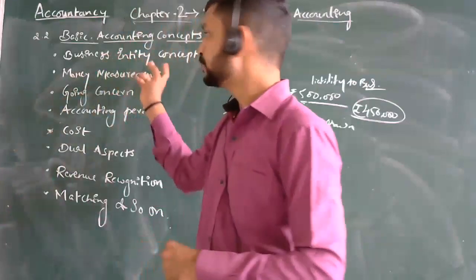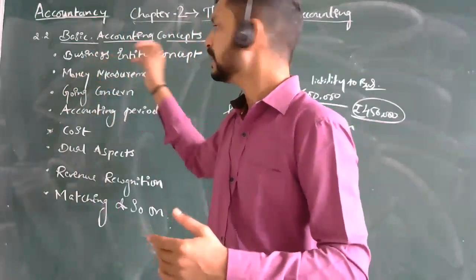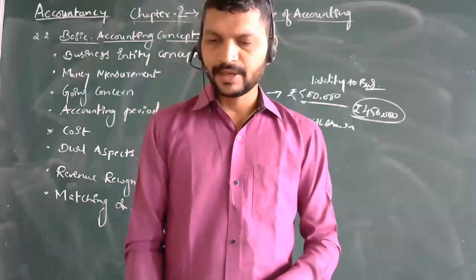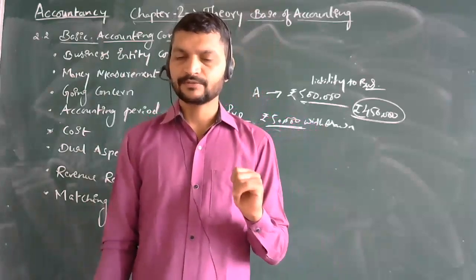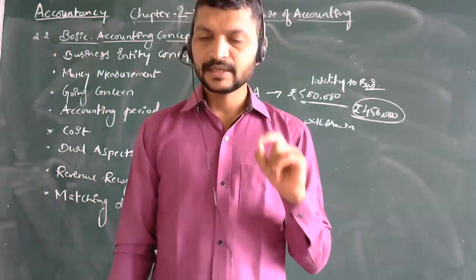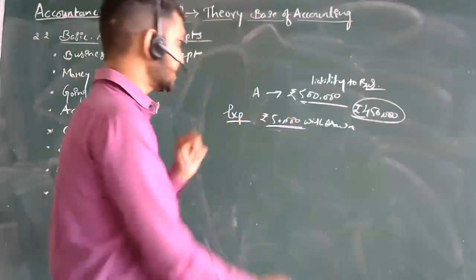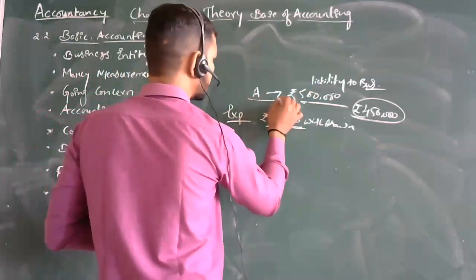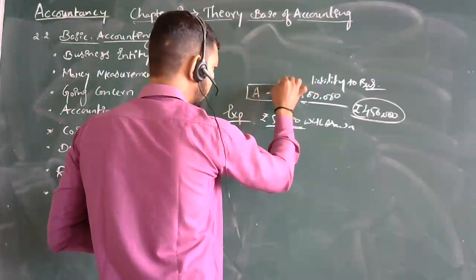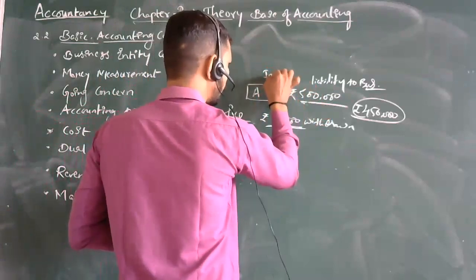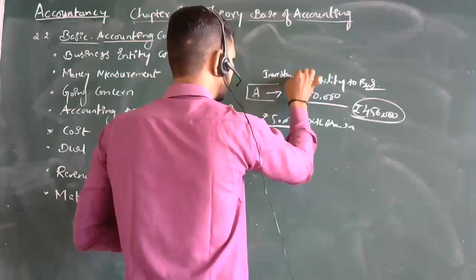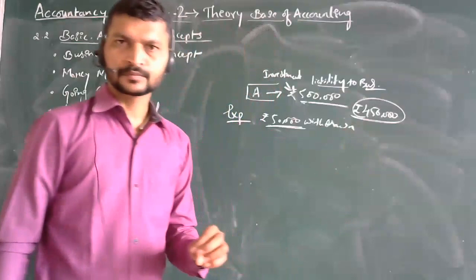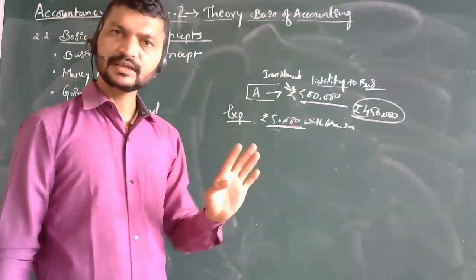We are having two separate entities, one is the business and one is the investor. Then the owner's investment money in the business is a liability for the business. As I told you, whatever this person has invested here, that is what we call investment. This is nothing but liability. Whatever the person is investing is nothing but the liability.